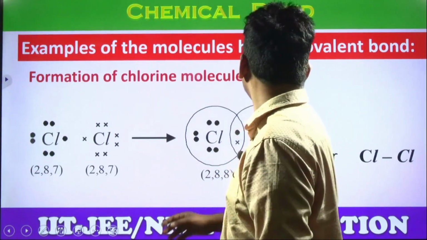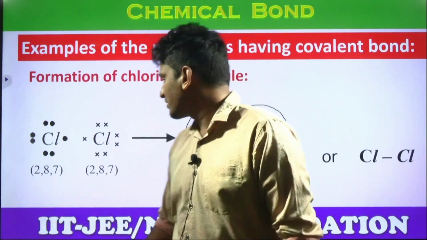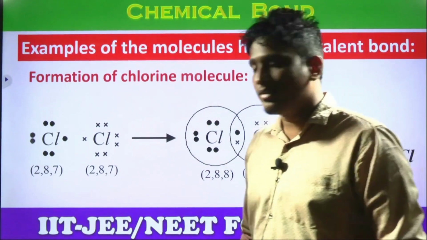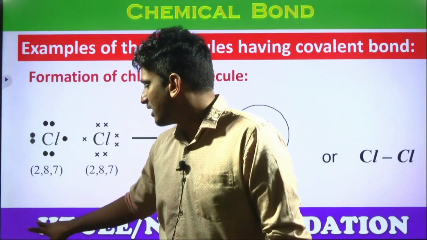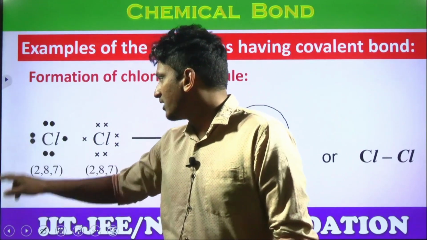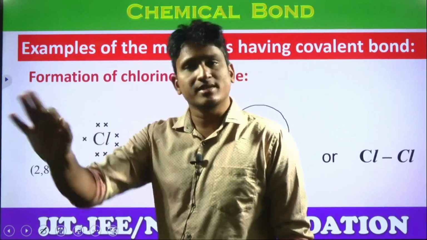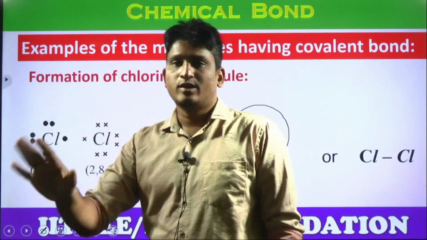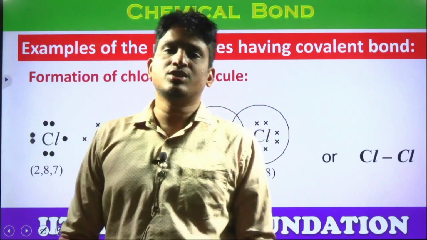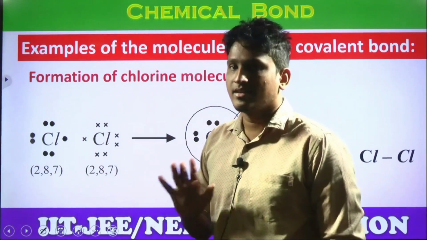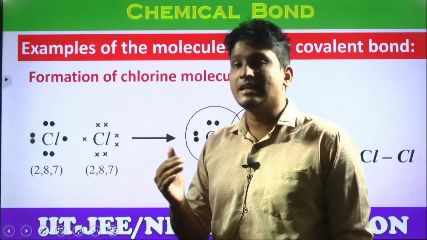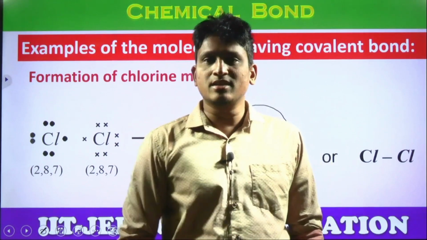Examples for the molecules having covalent bond. Look at the examples here. First example is given as chlorine molecule Cl2, students. What is the configuration of chlorine? Chlorine atomic number is 17. Its configuration is 2, 8, 7. How many electrons are there in the valence shell? 7 electrons are there. Right, clear? How many more does it need? 1 more only, in order to satisfy the octet rule.